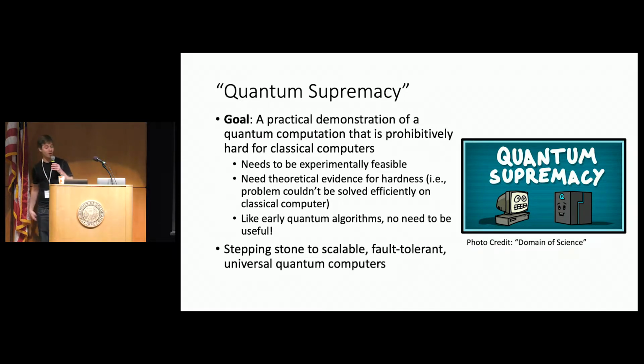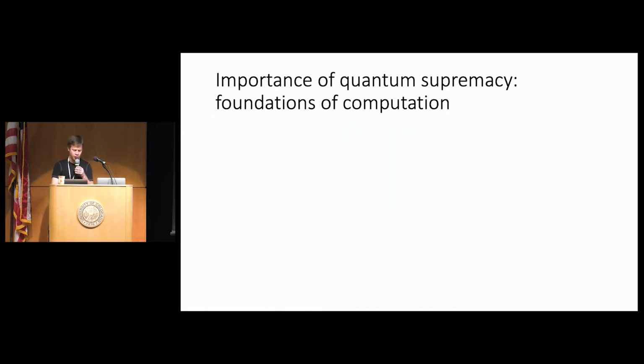Now, quantum supremacy is an important stepping stone to scalable, fault-tolerant, universal quantum computation, but it's much more than that. Okay, so first, a convincing demonstration of a quantum supremacy experiment will be crucial to pinpointing the foundations of computation, right?